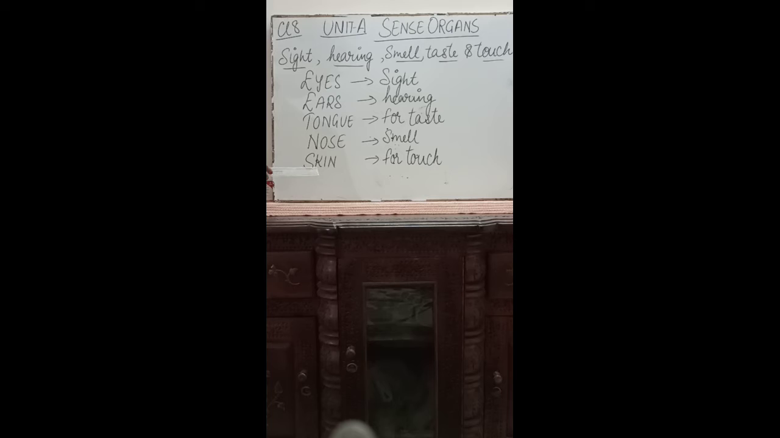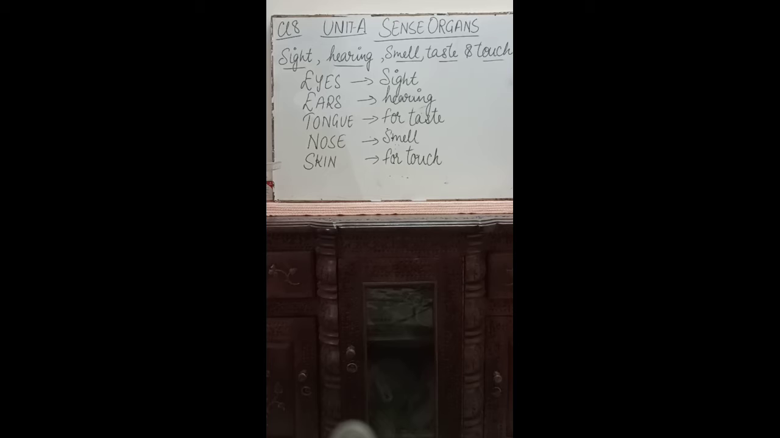Then last is your skin. Through your skin you can feel touch, hot, cold, right? Pricking or pinching you can feel through your skin. So these 5 are called your sense organs which help you to take various stimuli which are present in the environment, through which your body responds, right?